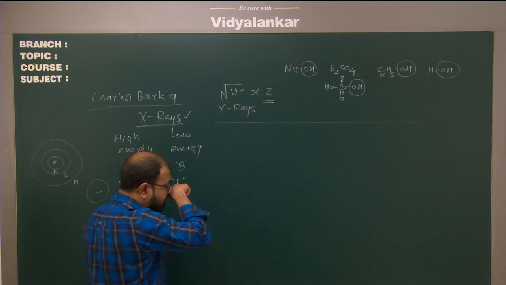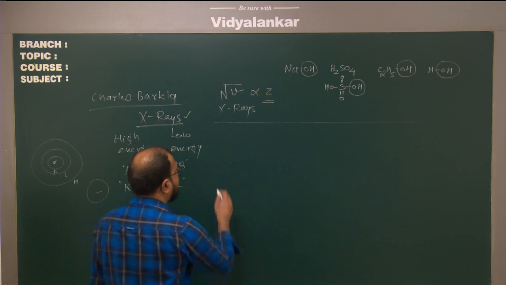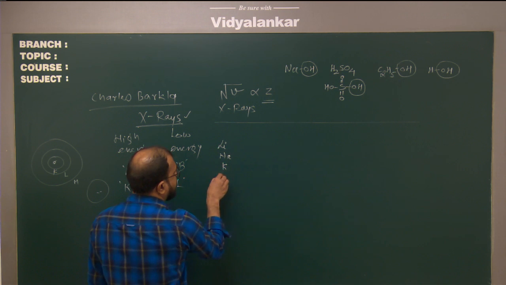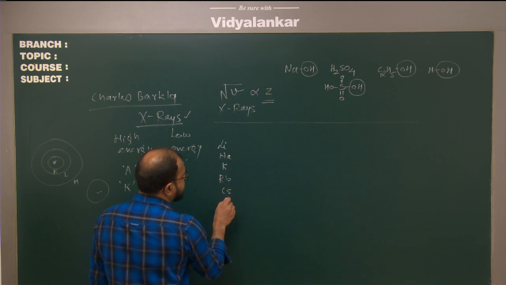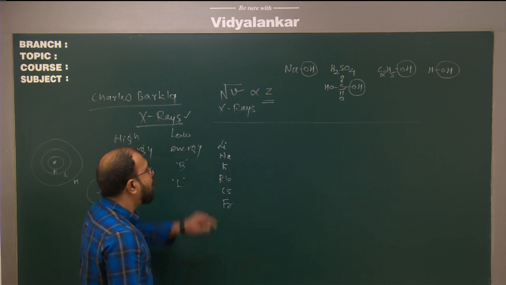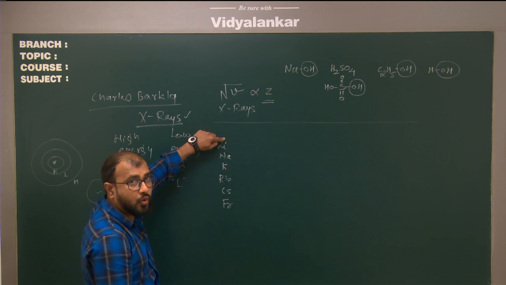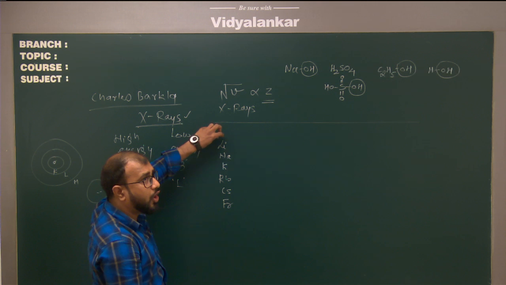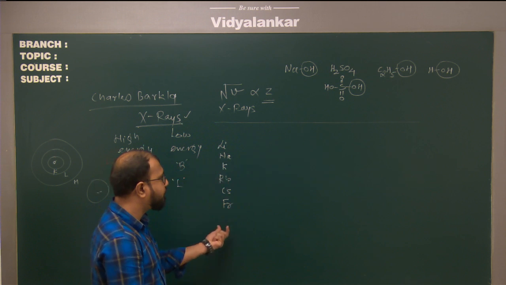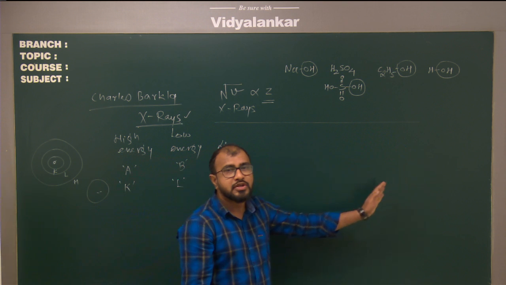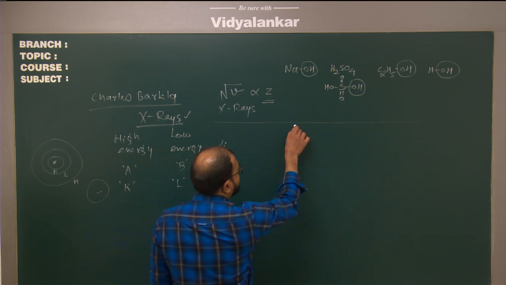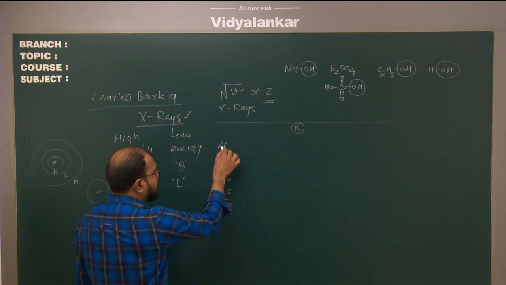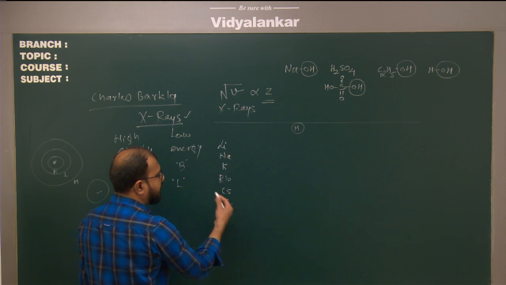For example, in group 1 we have lithium, sodium, potassium, rubidium, cesium and francium. Obviously I have not mentioned hydrogen over here. Why? Because the position of hydrogen is not fixed in the periodic table. It is placed in group 1 as well as group 17. So I will say the position of hydrogen should be above the periodic table, correct? So lithium, sodium, potassium, rubidium, cesium and francium.